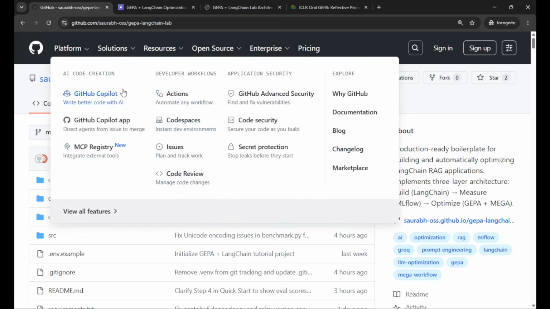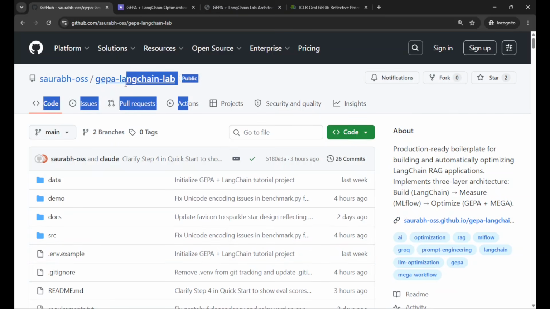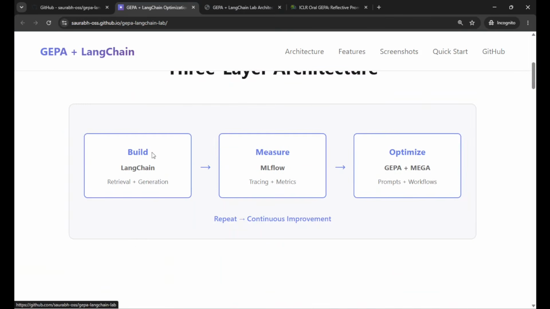I built gepa-langchain-lab, which is an open source project and a boilerplate that wires together three things. One is LangChain for the RAG pipeline. Second is MLflow, basically for observability and tracing. And then third is gepa for optimization of the prompts.